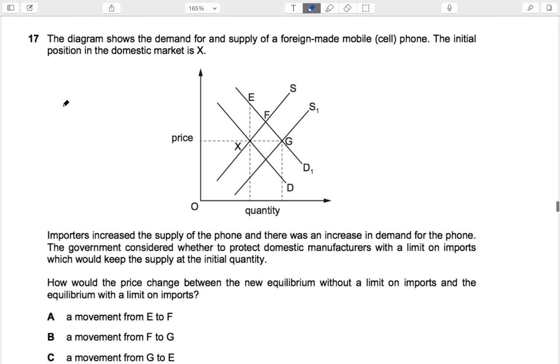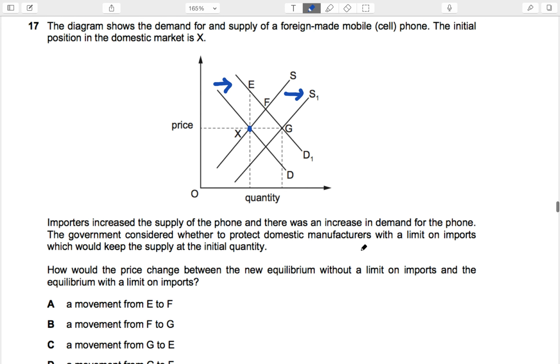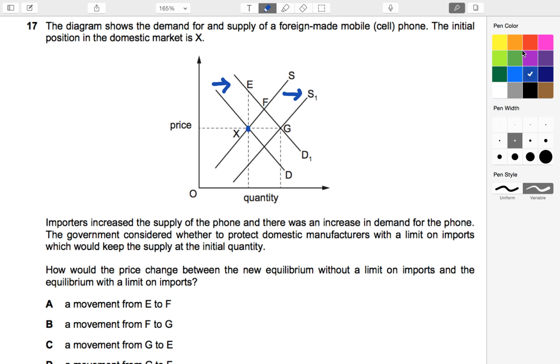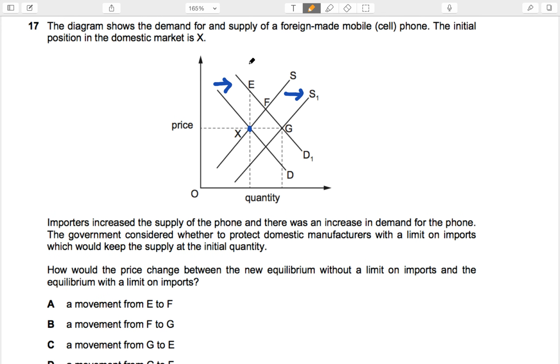Okay, this is a good question. It says the diagram shows the demand for and supply of foreign-made mobile cell phones. Okay, the initial position is X. Importers increased the supply, so supply curve shifts to the right of the phone, and there was an increase in demand, so demand also rose. Okay, the government considered whether to protect domestic produced manufacturers with a limit on imports, which would keep the supply at initial quantity. So the government is doing this. Let me choose another color. The government is trying to do this. They're trying to sort of restrict supply here, like a quota of sorts. So restrict supply at this one. Let's call this S star.